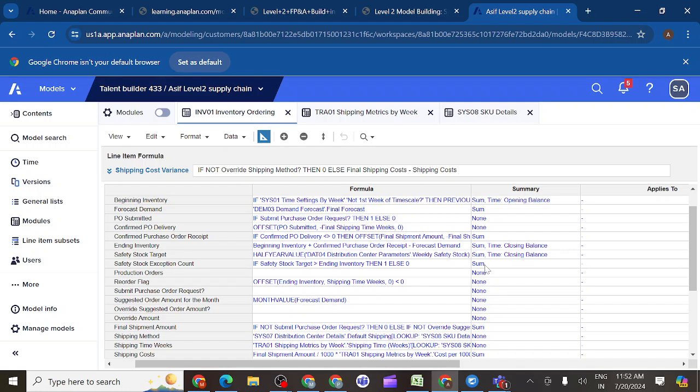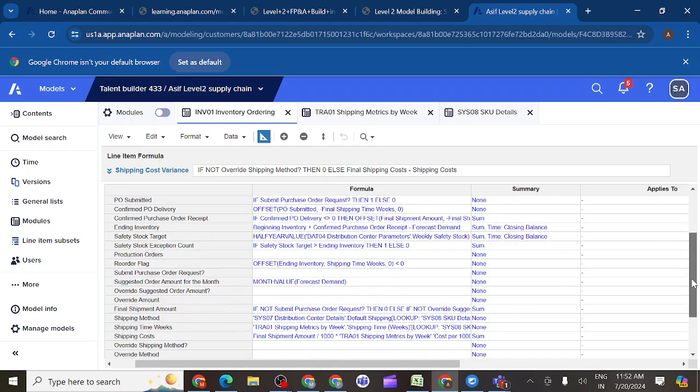Override suggested order amount, none. Correct. Override amount, none. Correct. Final shipment amount, sum. Correct.